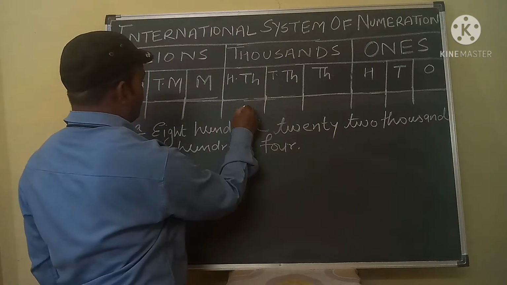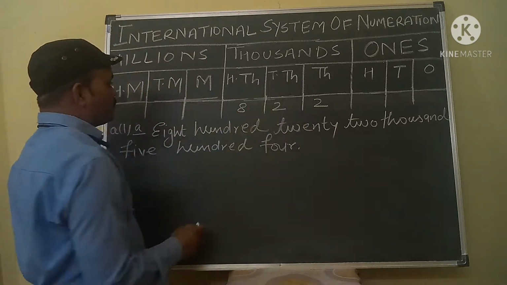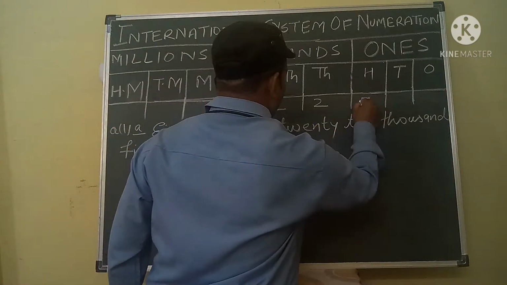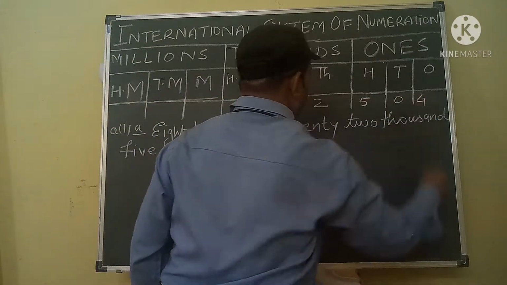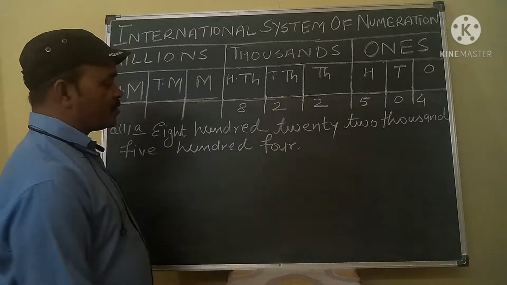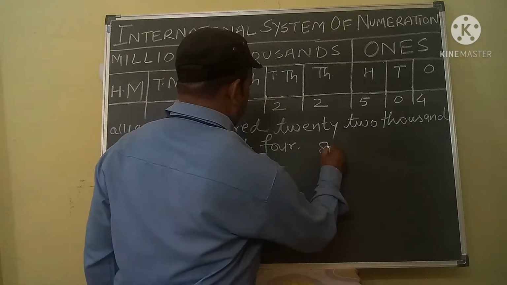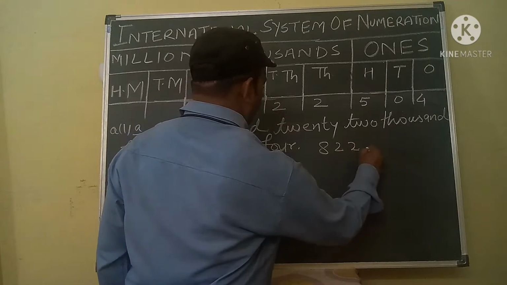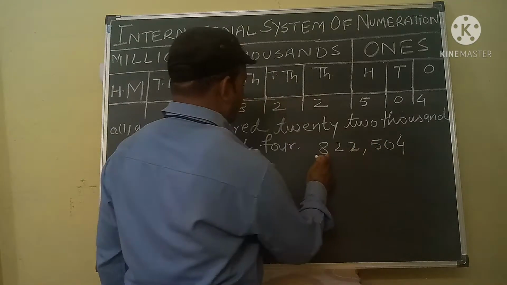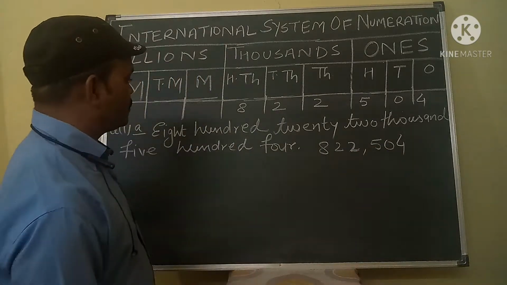So this is 822,504. So this number you can write in numeral form: 822,504.